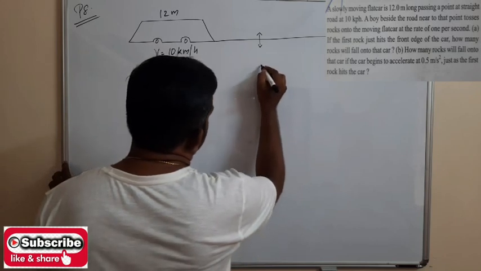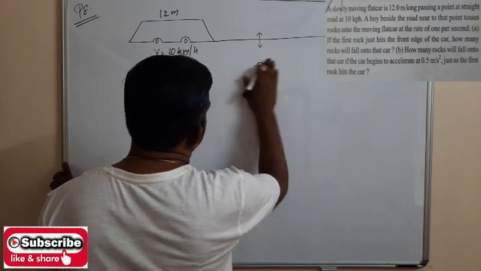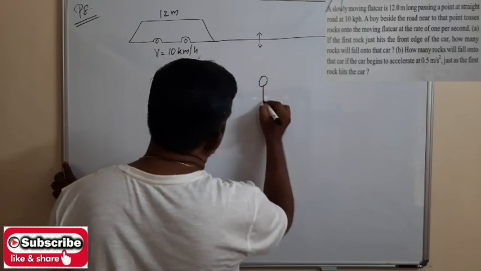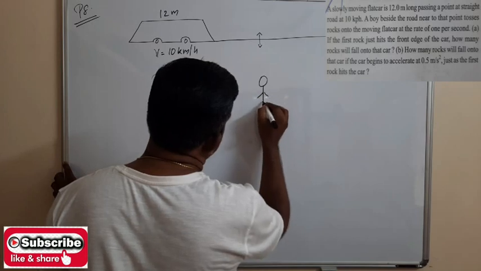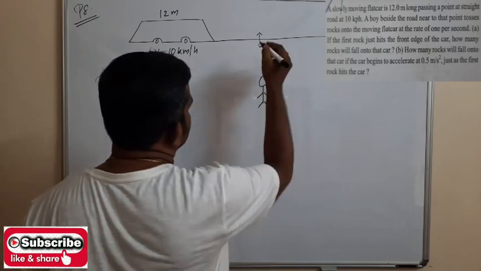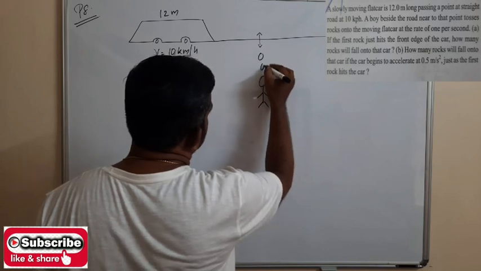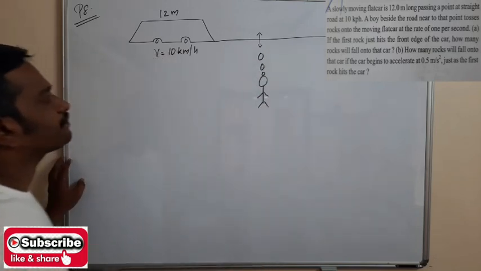So a boy is standing beside the point, and it tosses rocks.